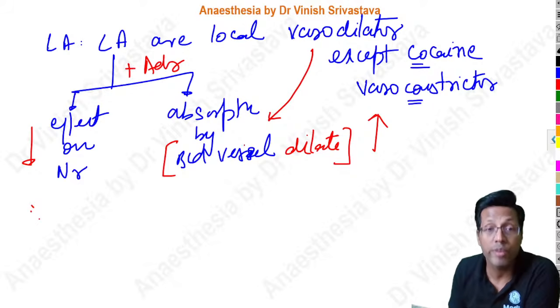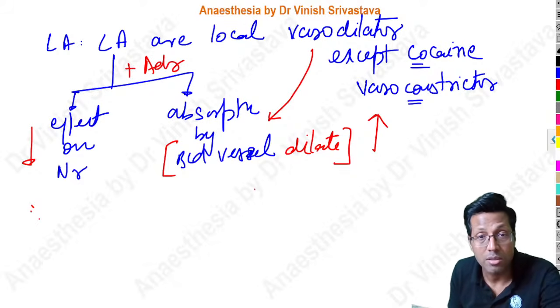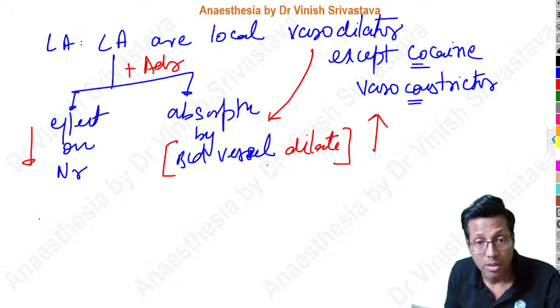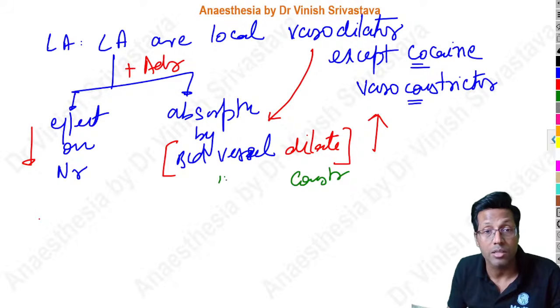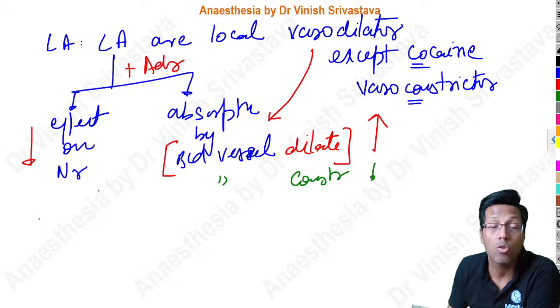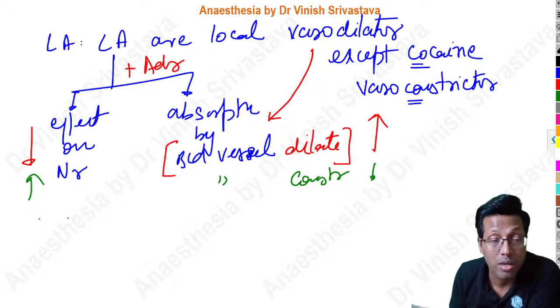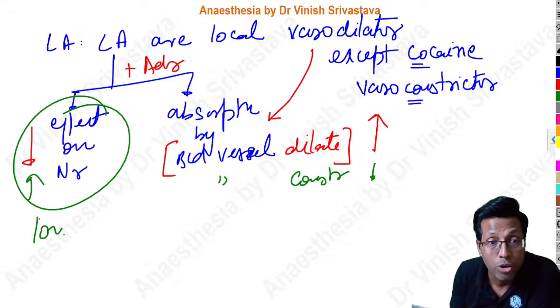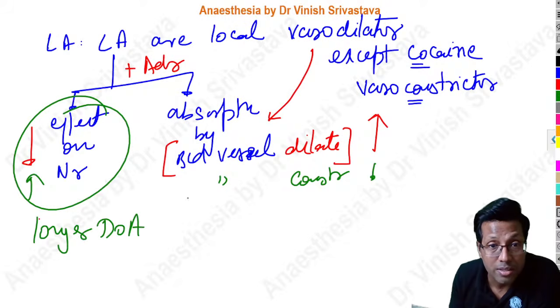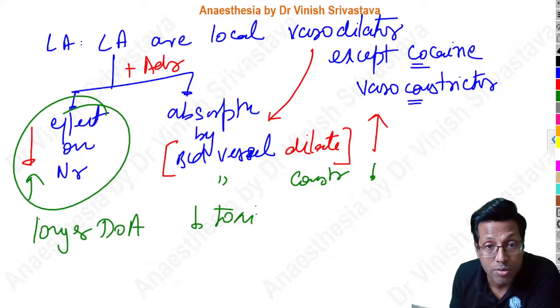By addition of vasoconstrictor, the blood vessels would constrict, right? So if the blood vessels are constricted, there is less amount of drug in the blood vessel and effect on the nerve increases. Therefore, because effect on the nerve increases, you get a longer duration of action. Because the drug decreases in the blood vessels, you get decreased toxicity.